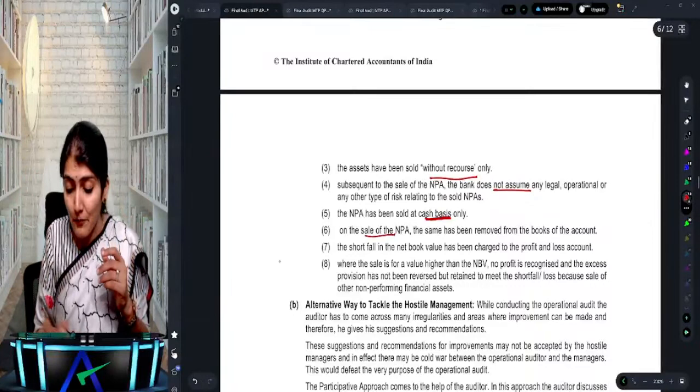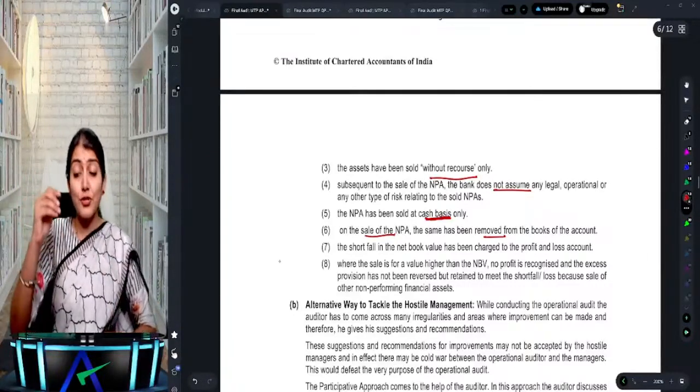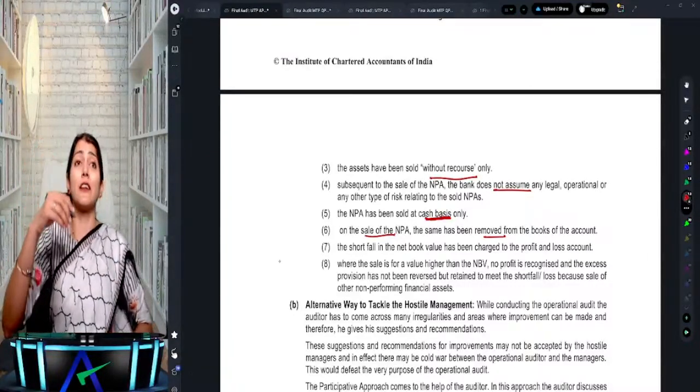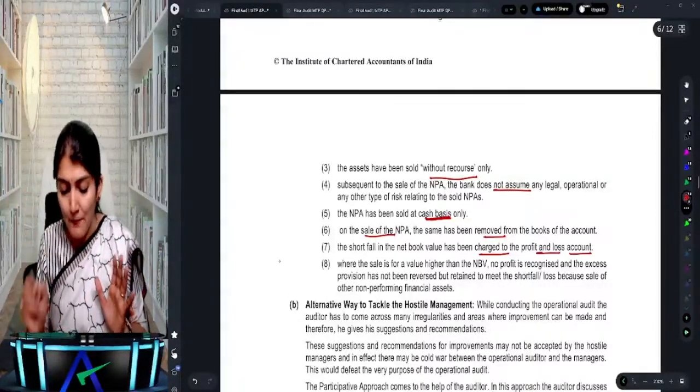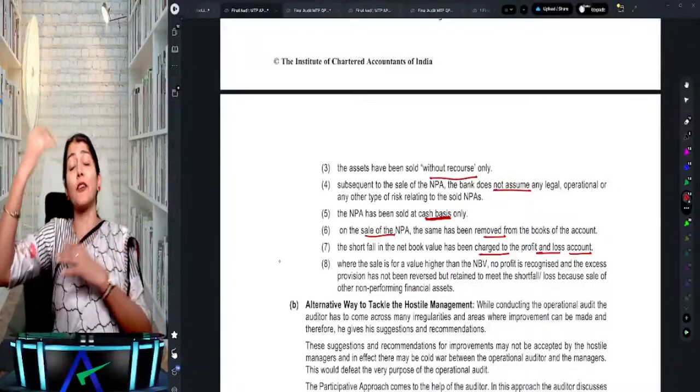Then on the sale, the NPAs have to be removed from the books. Any shortfall, say the value of the NPA was 35 lakh and you sold it for 30 lakh, then 5 lakh is immediately to be charged to the profit and loss account. But say you sell it for 40 lakh.